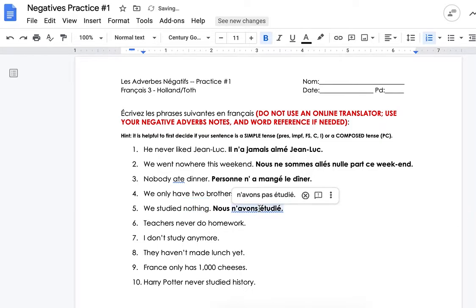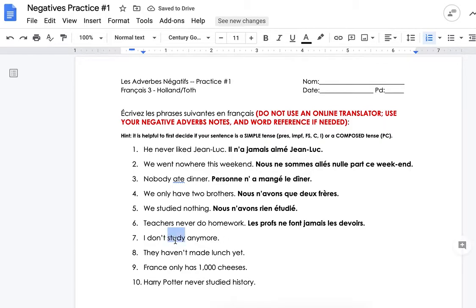Nous n'avons rien étudié. Or on n'a rien étudié. Teachers never do homework. Well, this is present tense. So ignore the never and just write teachers do homework. Les profs font les devoirs. Teachers do homework. Teachers never do homework. Well, the ne jamais is going to go around the verb, ne font jamais les devoirs.